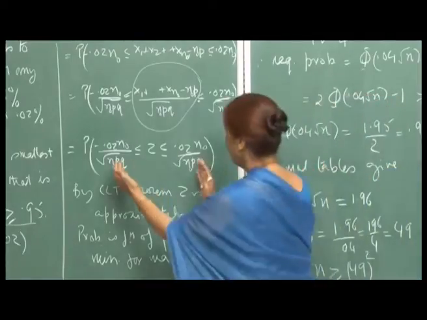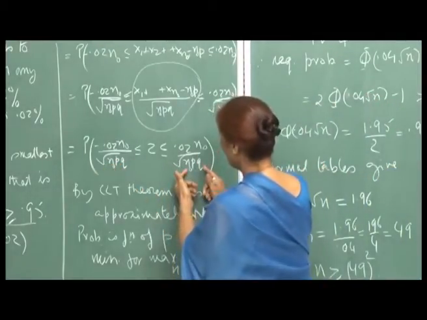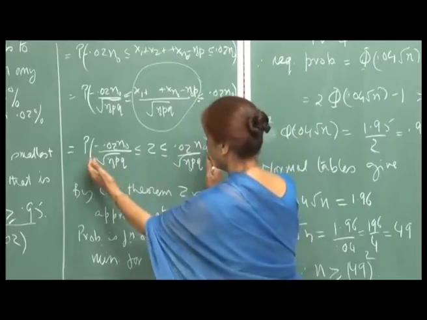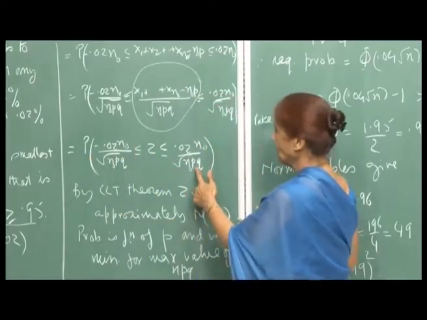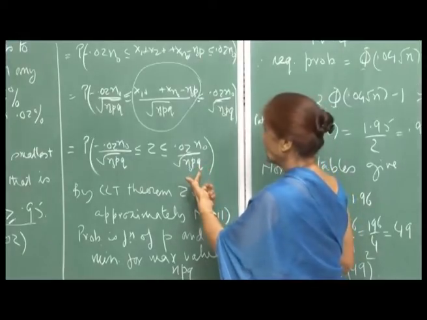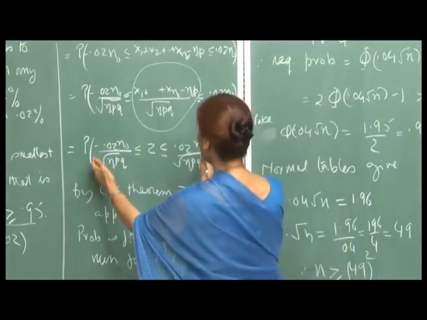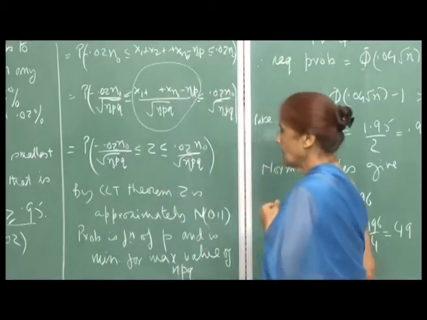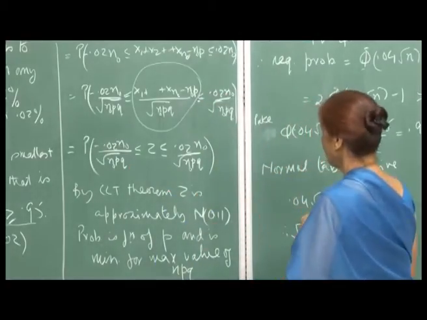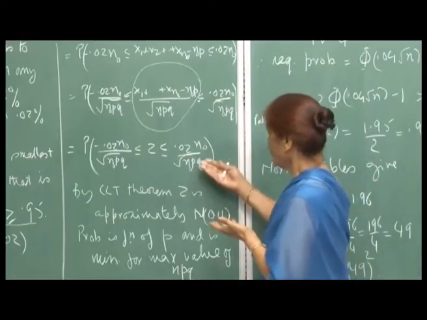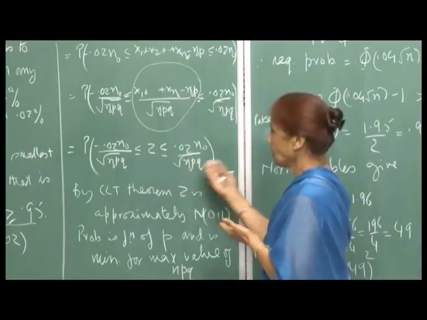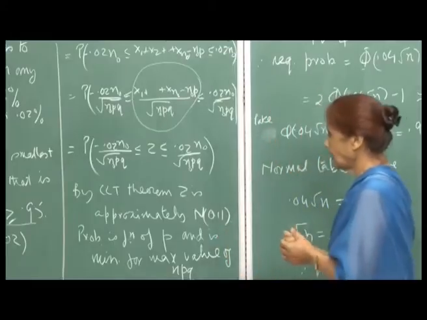By writing the maximum value here, this event will be a subset of all other events, whatever the value of p, because q is 1 minus p. So if this probability can be made greater than or equal to 0.95, then for all values of p it will be greater than or equal to 0.95. This is the idea.